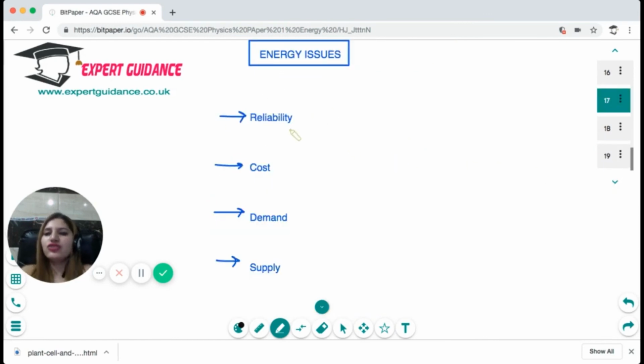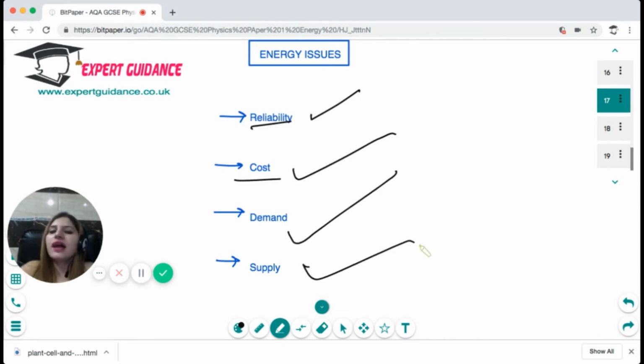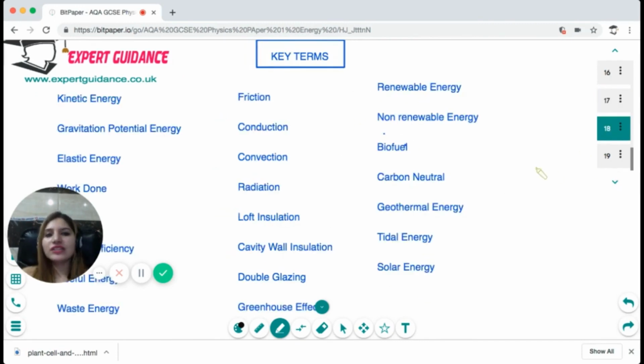Now, in energy issues, there are a lot of things we need to look over: the reliability of the energy source, what is the cost of generating it, what is the demand, what is the supply. So non-renewable resources are running out, but they produce energy very efficiently. On the other hand, all the renewable sources of energy have their shortcomings. Wind is not a reliable source. The geothermal energy and the tidal energy are again dependent on water, so they are not reliable. And solar energy is reliable, but it has a lot of cost over it and it takes a lot of time to pay back. So these are all the factors that we need to consider while considering the energy issues.